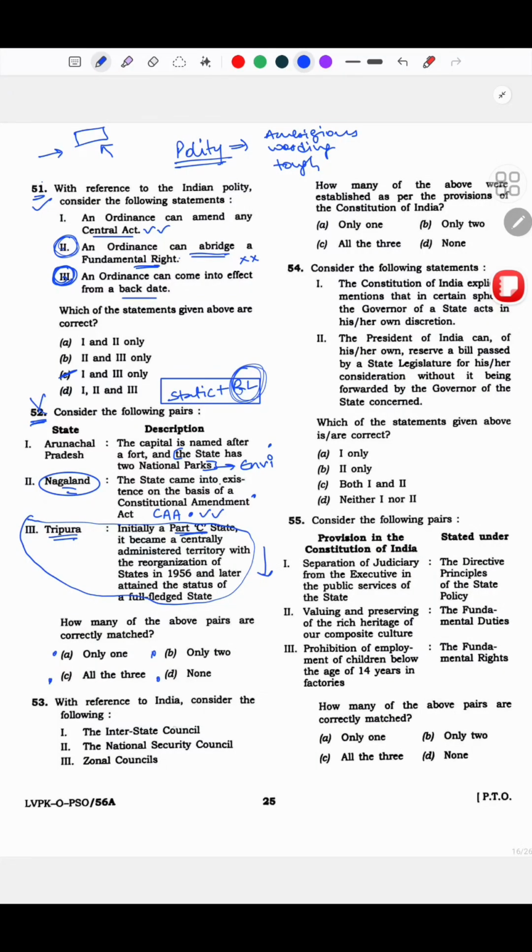With reference to India, consider the following: interstate council, national security council, and zonal council. How many of the above were established as per provisions of the Constitution of India? Basically, what they are asking is how many of these are constitutional bodies. And I marked this wrong in the exam.